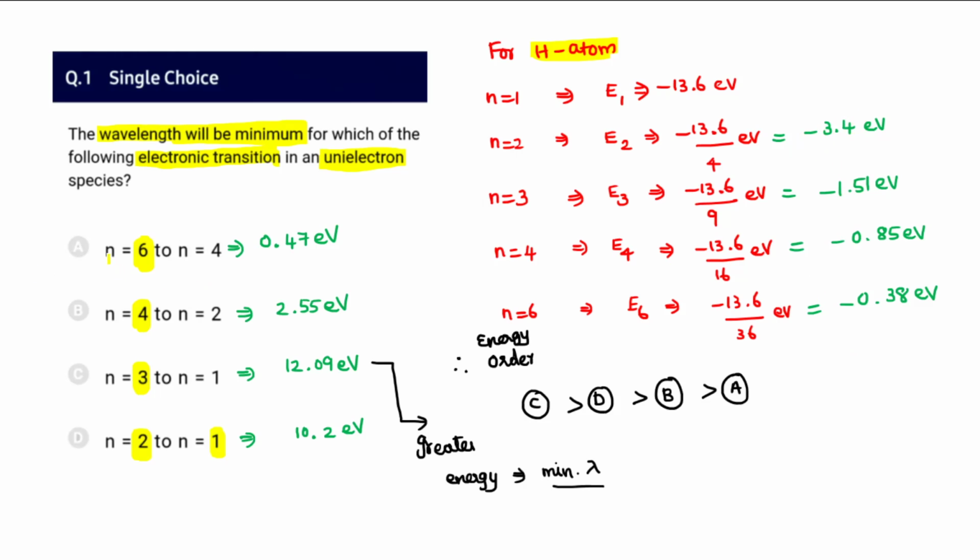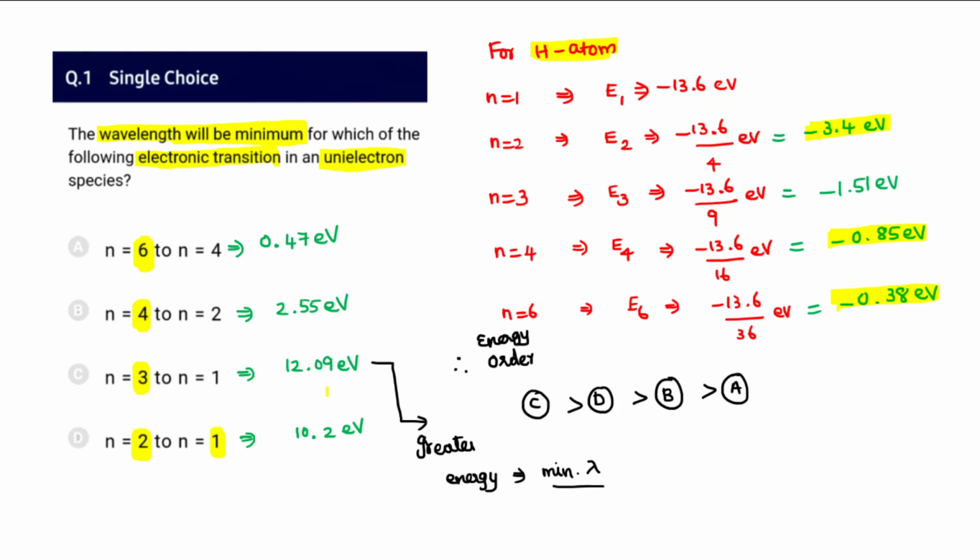and I'm obtaining it here, and I'm taking a difference. When the electron de-excites from n equal to 6 to 4, I'm subtracting: minus 0.38 electron volt minus of minus 0.85, that is going to be plus 0.85. So that results in 0.47 electron volt. When n equal to 4 to 2, minus 0.85 electron volt minus of minus 3.4. So that is this one, and therefore what we are getting is 2.55 electron volt.